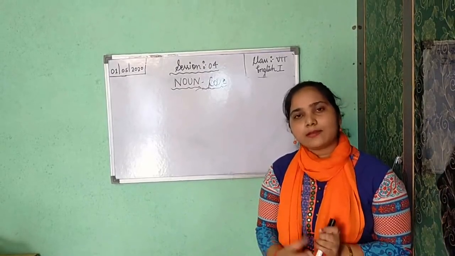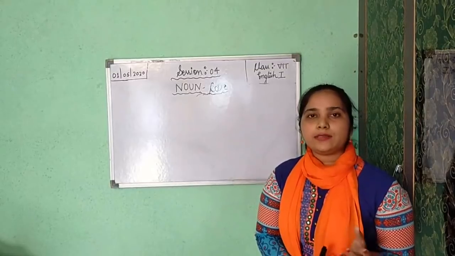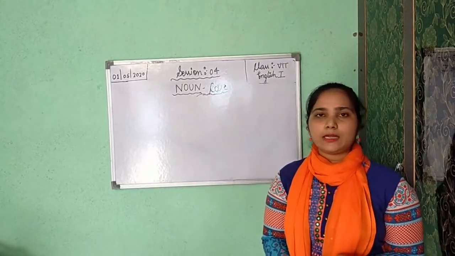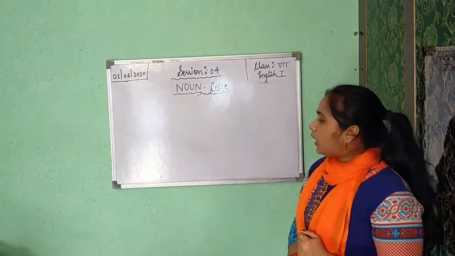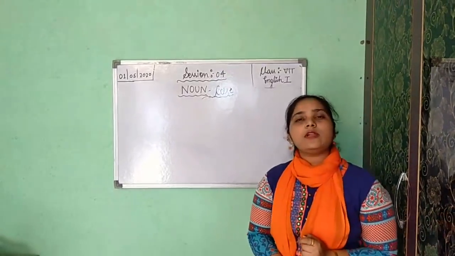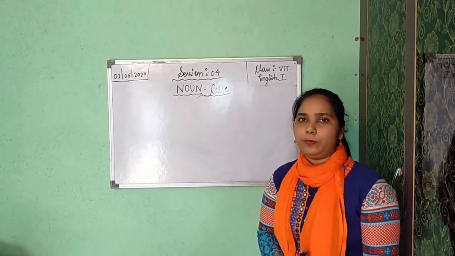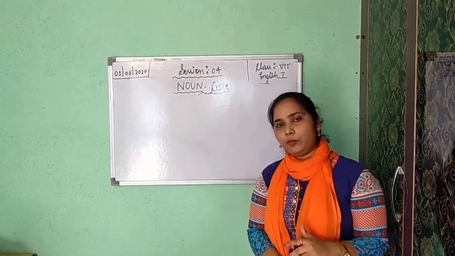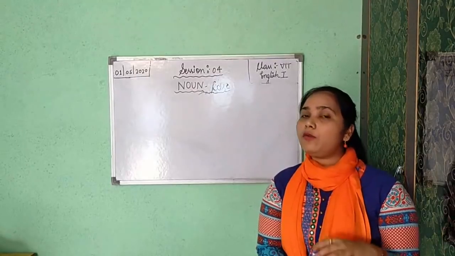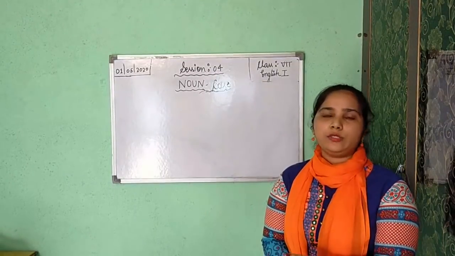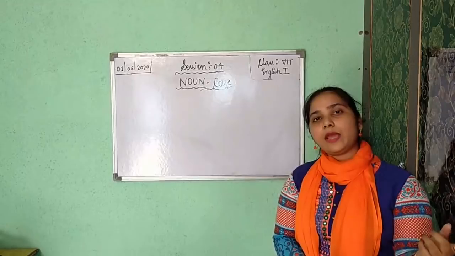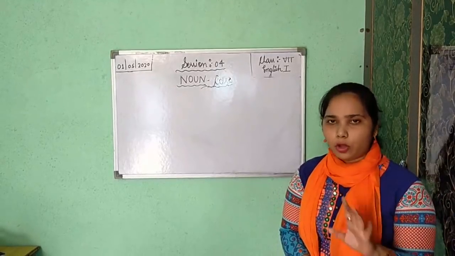An object is the receiver of the action. The person or the thing who is receiving the action is called object. Usually in objective case, you will receive the reply of what or whom. When you receive the reply of what, it is your direct object. But when you receive the reply of whom, it is your indirect object.